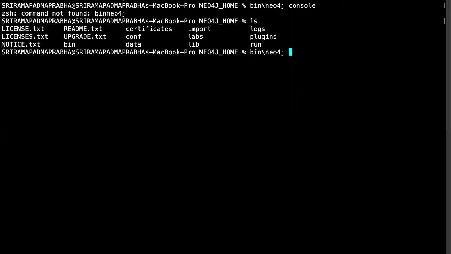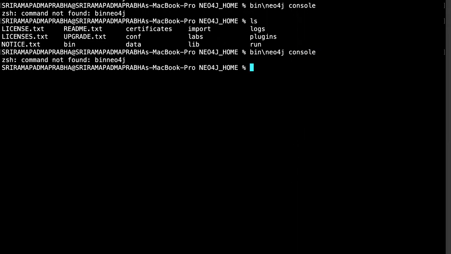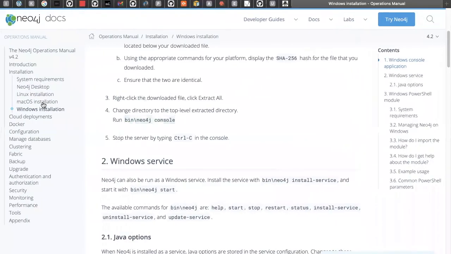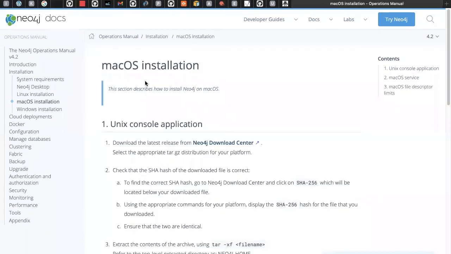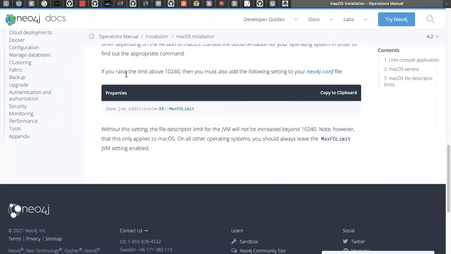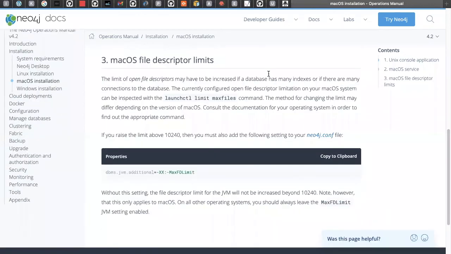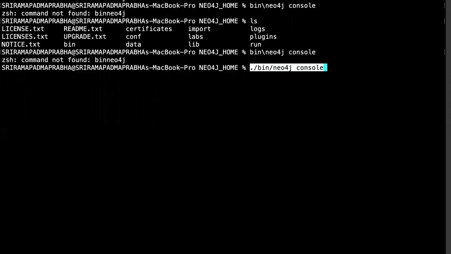There is some console. Okay, yeah, actually I was looking at the Windows installation. I have to go to the Mac installation. Here the command is a little different because the slash is different. You can see here that the slashes are different, and that is the reason I got the error. But okay, fine. I'm going to enter now.